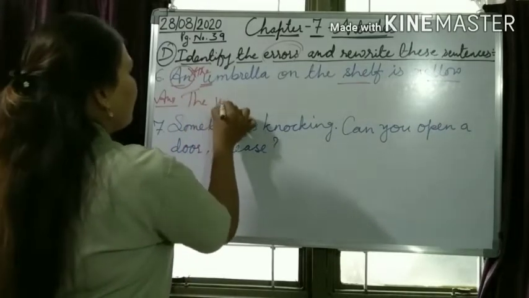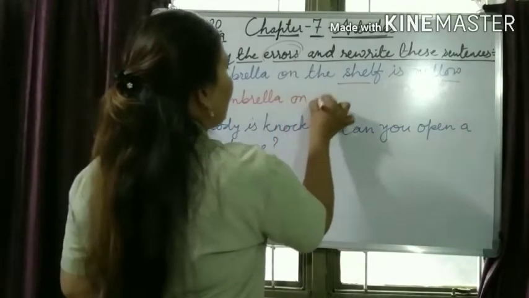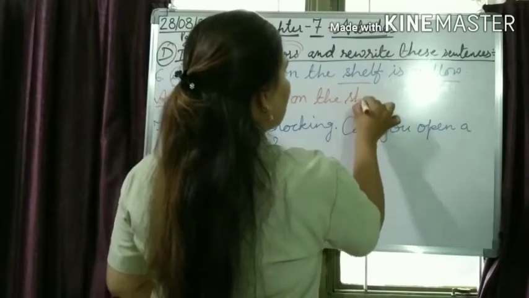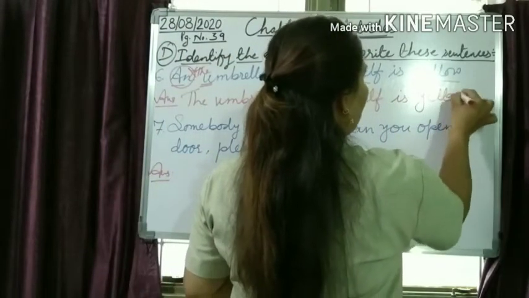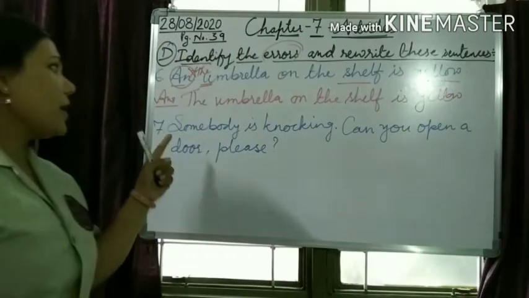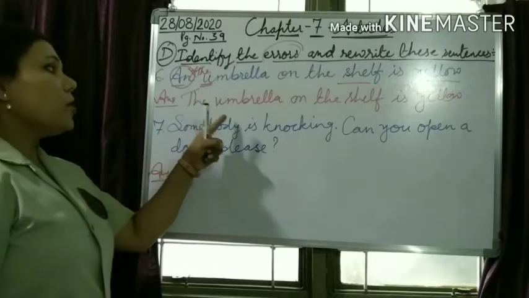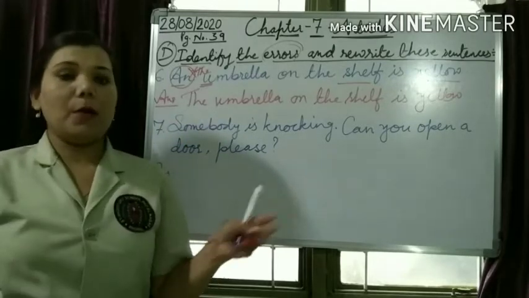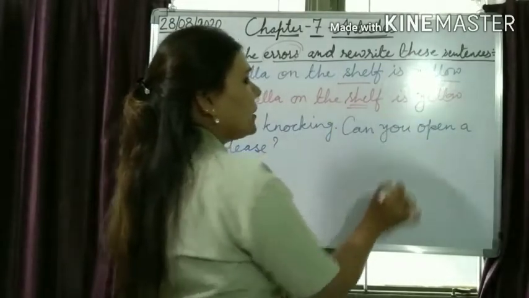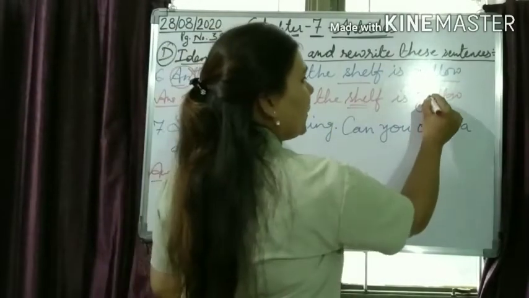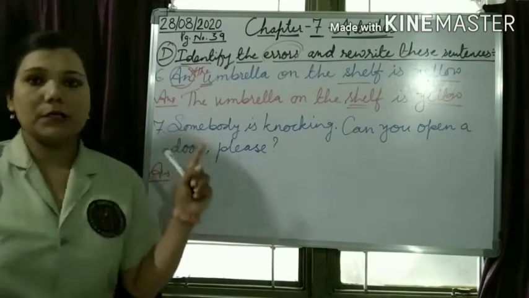So how would the sentence become? The umbrella on the shelf is yellow. Understood, children? Why have I put this article the? Because here it is not generally talking about any umbrella, but a specific umbrella which is kept on the shelf, and the color of it is yellow. That is why we have put definite article the.